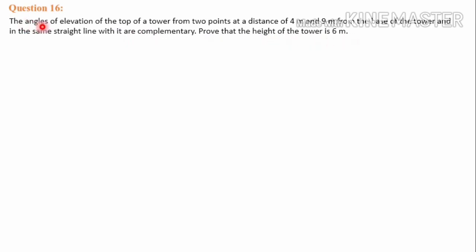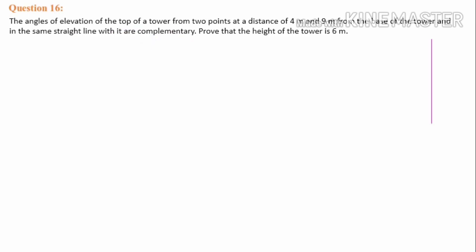Here, the angles of elevation of the top of a tower from 2 points at a distance of 4 meter and 9 meter from the base of the tower. So, suppose a person is standing in front of the tower. The person's distance from the tower is 4 meter in the first case, and the person's distance from the foot of the tower is 9 meter in the second case. So we have to prove that the height of the tower is 6 meter. The given condition is the angles of elevation are complementary.